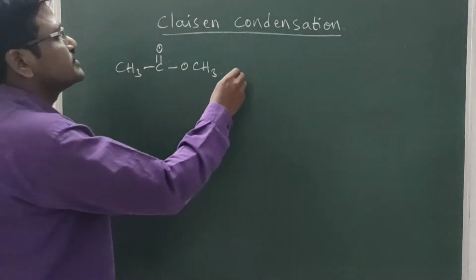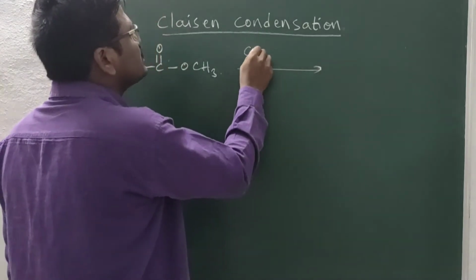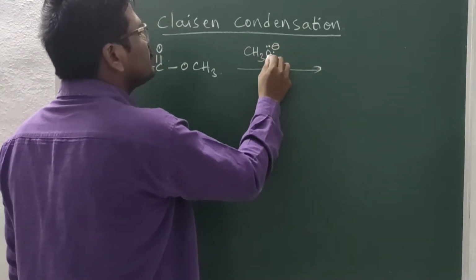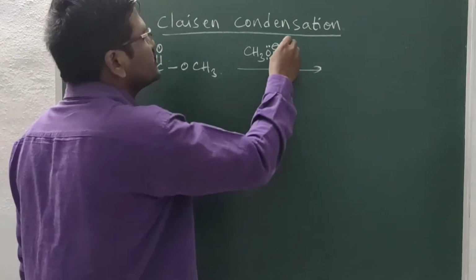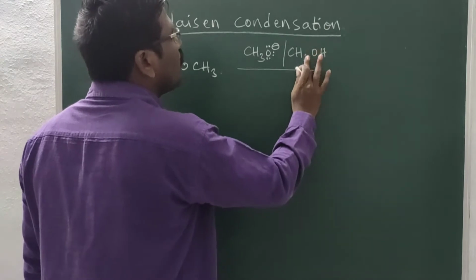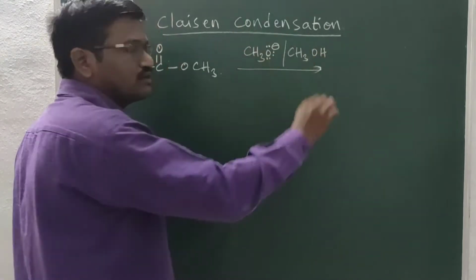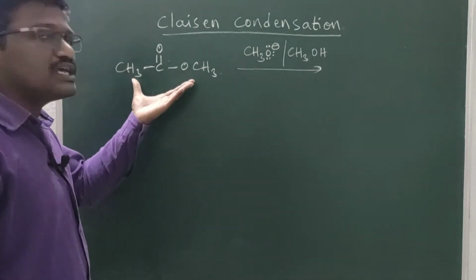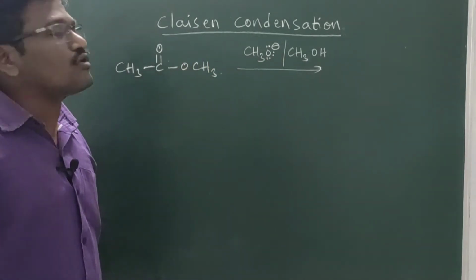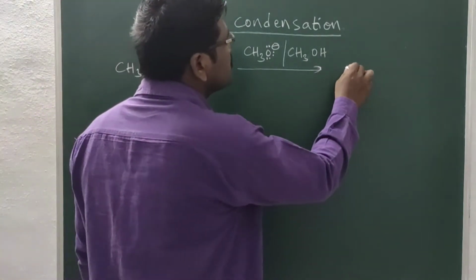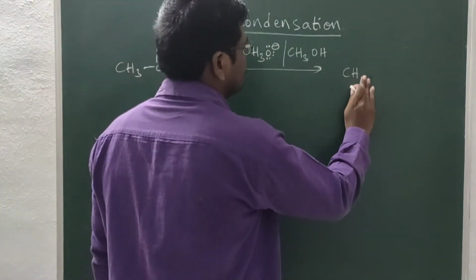This ester is treated with alkoxide, which acts as a base, in the presence of alcohol, which acts as a solvent. So an ester treated with alkoxide in the presence of alcohol, we got a beta keto ester.